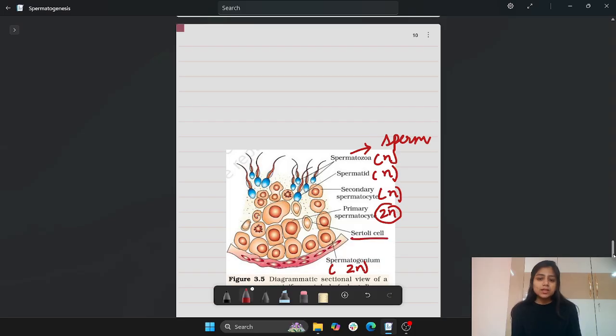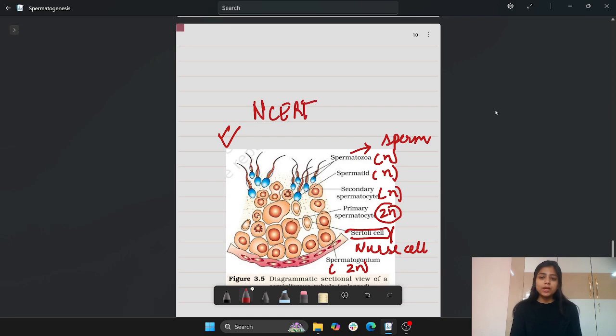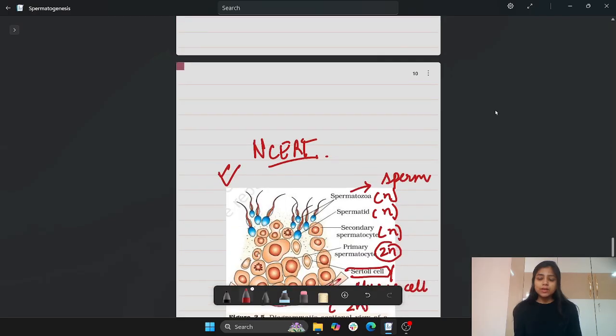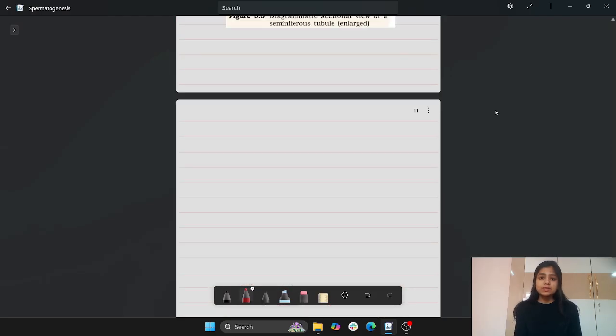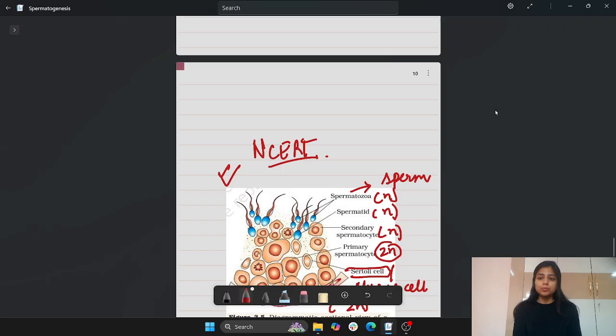This is the Sertoli cells, very important. They are also called nurse cells. They are also called sustentacular cells, right? So this is the important diagram of the NCERT. Very important, it may come. And this diagram is a representation of the seminiferous tubule.